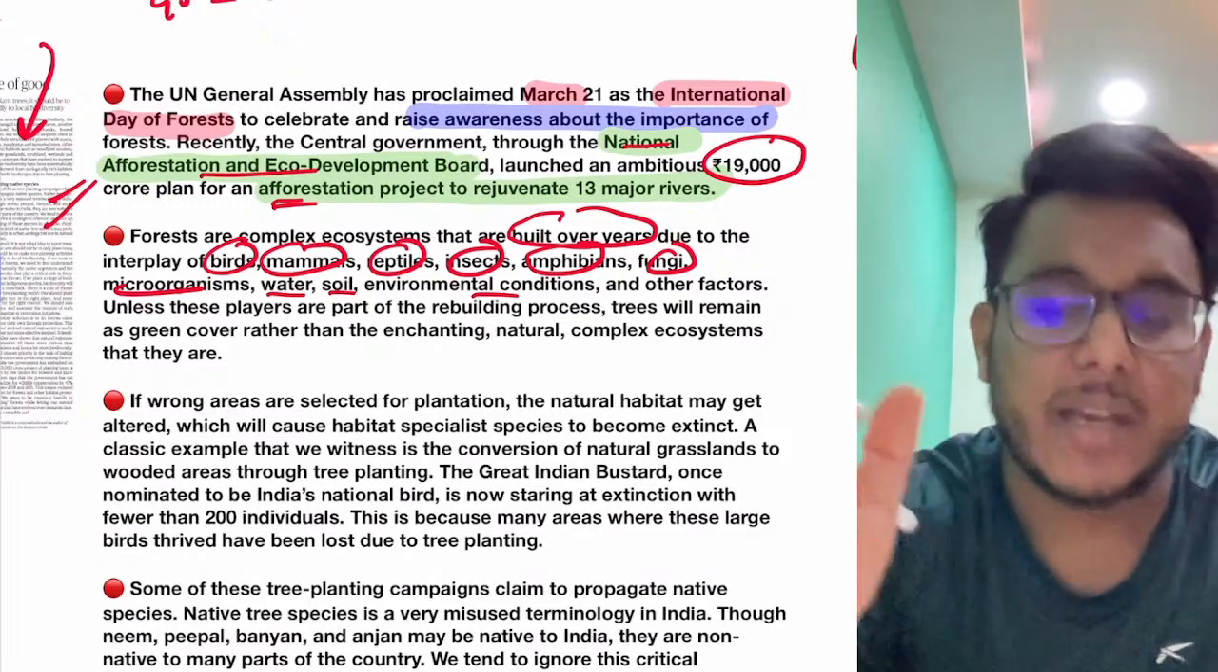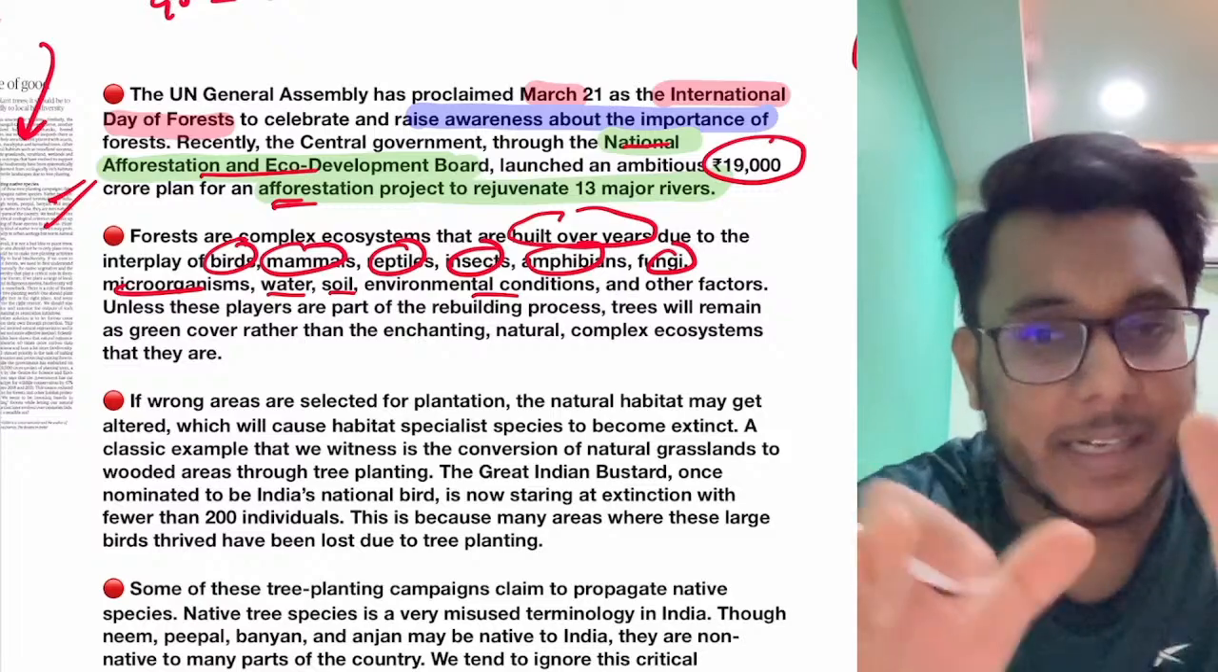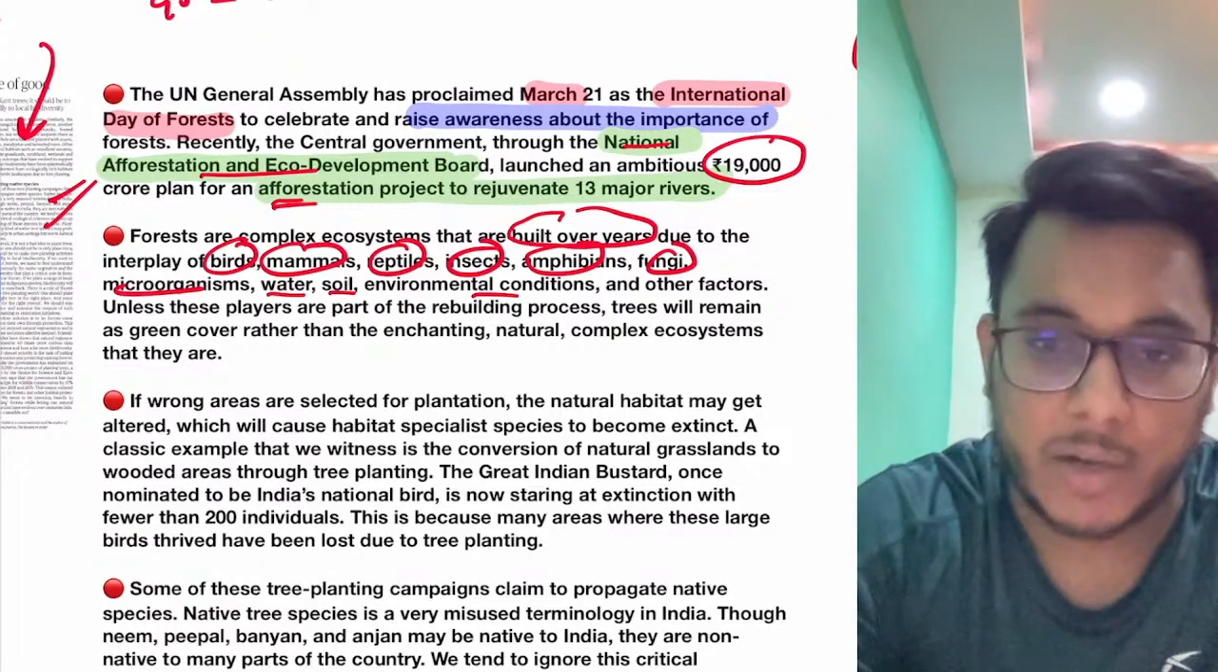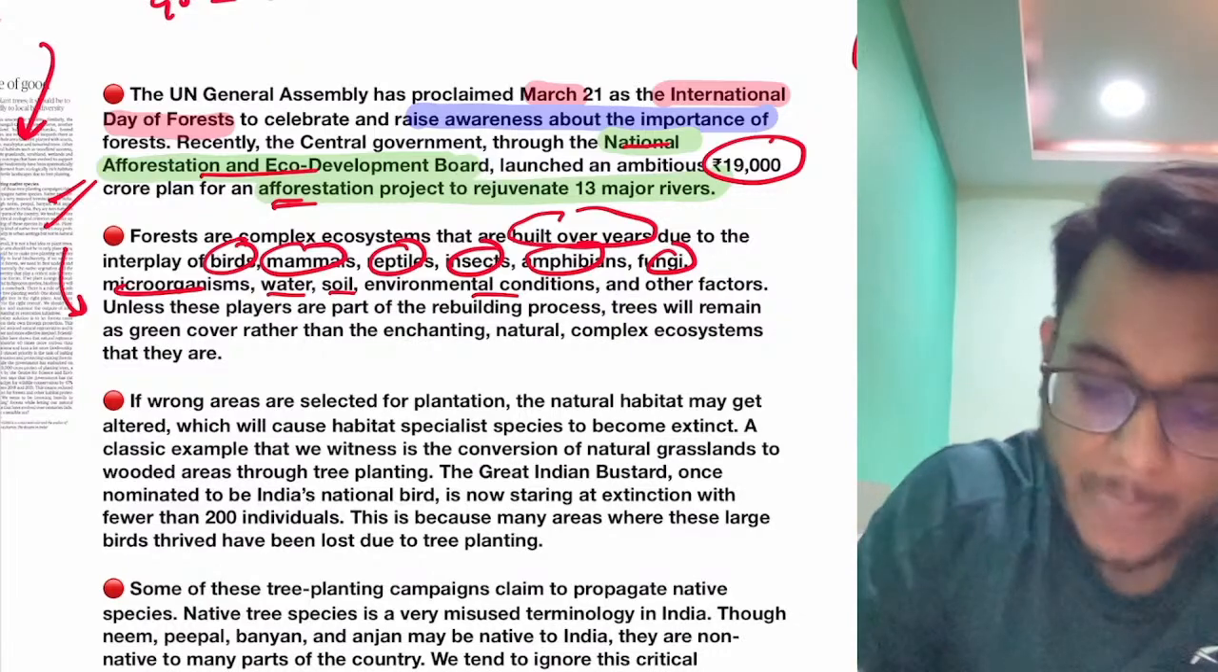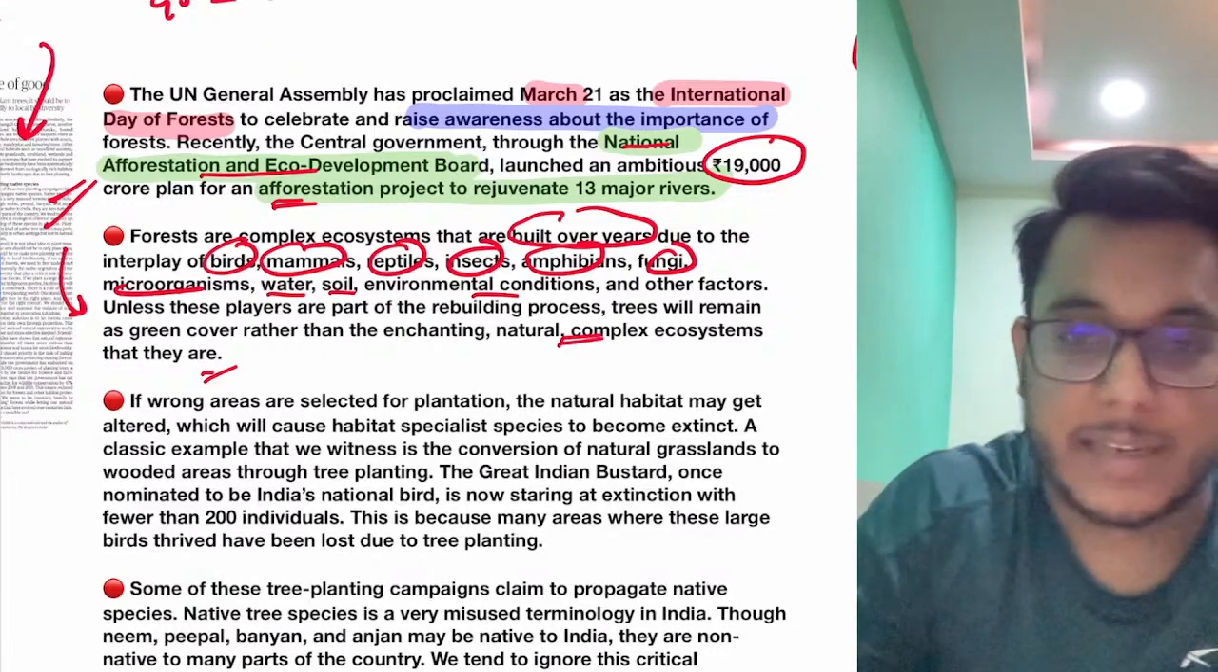A forest is not just that you plant 200 trees at a place and it will be a forest. No, it is not. This particular process takes time. Is it clear or not? A complex ecosystem is built, and then finally the forest is built.